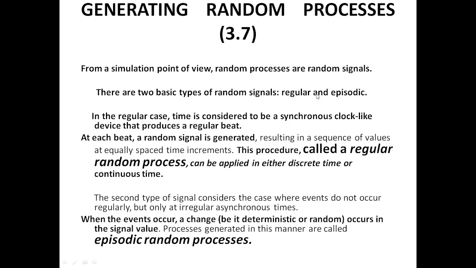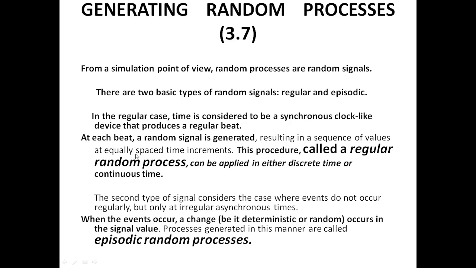Let us see what a regular random signal, or regular random process, is. In the regular case, time is considered to be a synchronous clock-like device that produces regular beats. Like in our computer, the clock generator is there, and clock pulses are generated.